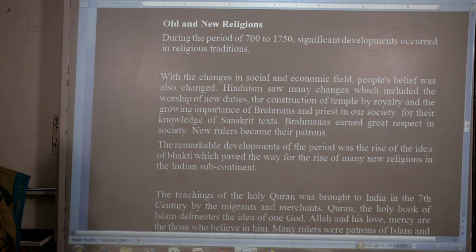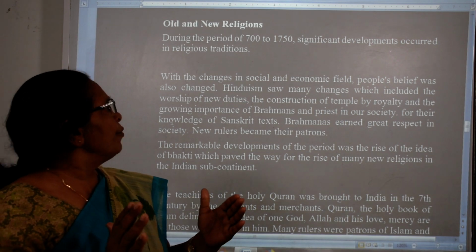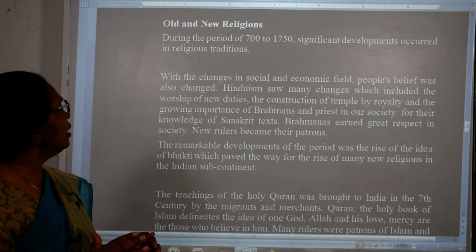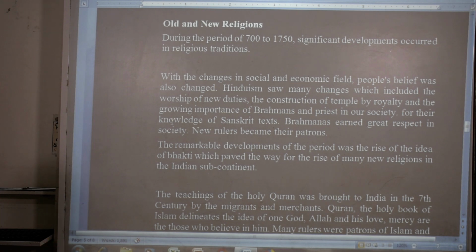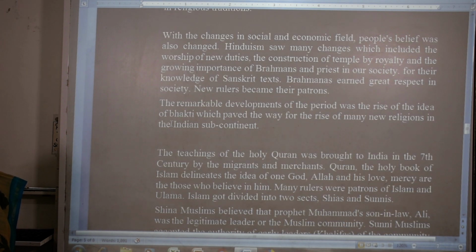Now, old and new religions. During the period 1700 to 1750, these years are very important for historians. With the changes in the social and economic fields, people's beliefs also changed. Hinduism saw many changes, which included the worship of new deities, the construction of new temples by royalty, and the growing importance of Brahmins and priests in society.